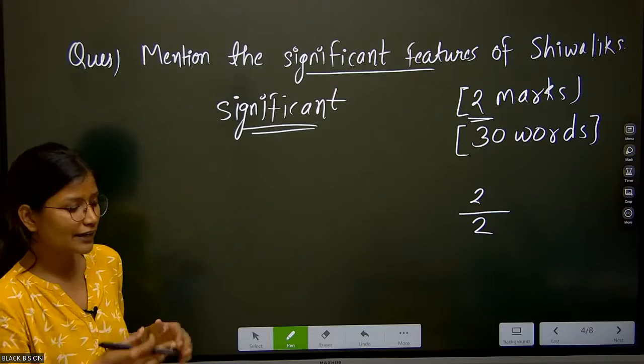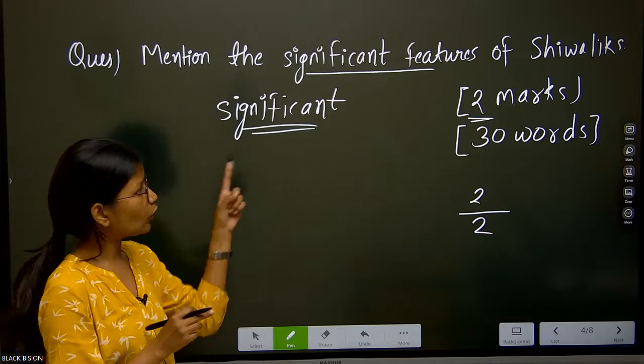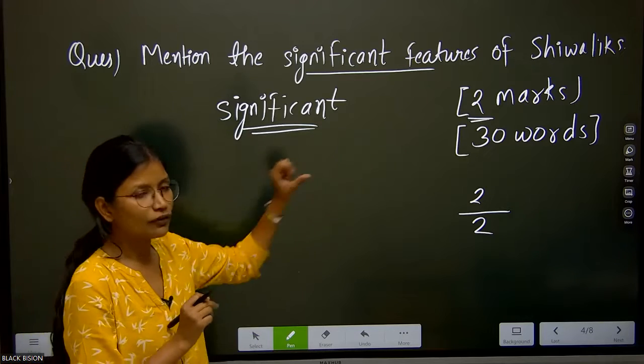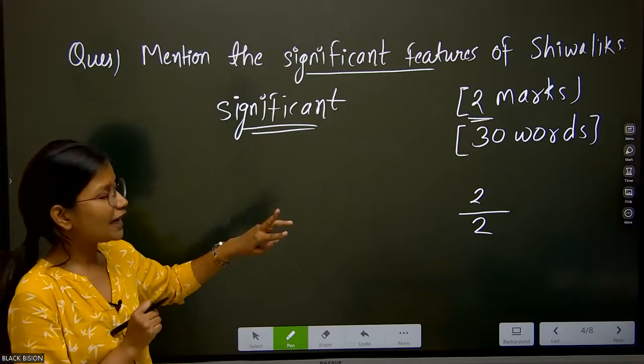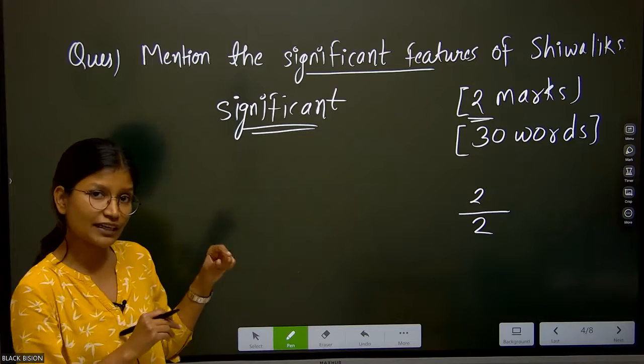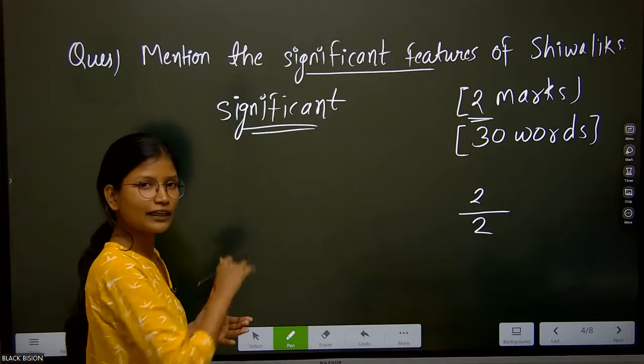Fine. So we will not write how the Himalayas are important for local tourism or the economy, because first of all, we have the word limit. Secondly, the most significant geographical feature does not encompass all those features that I have just discussed. Fine. So we will write only those features which are geographically related.